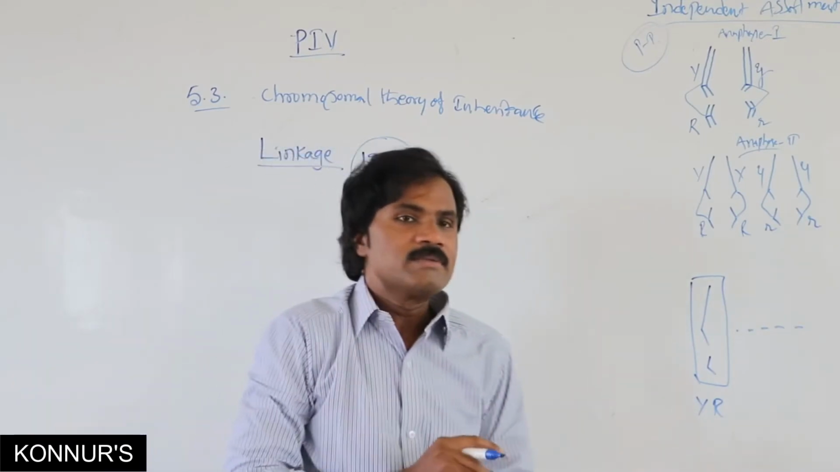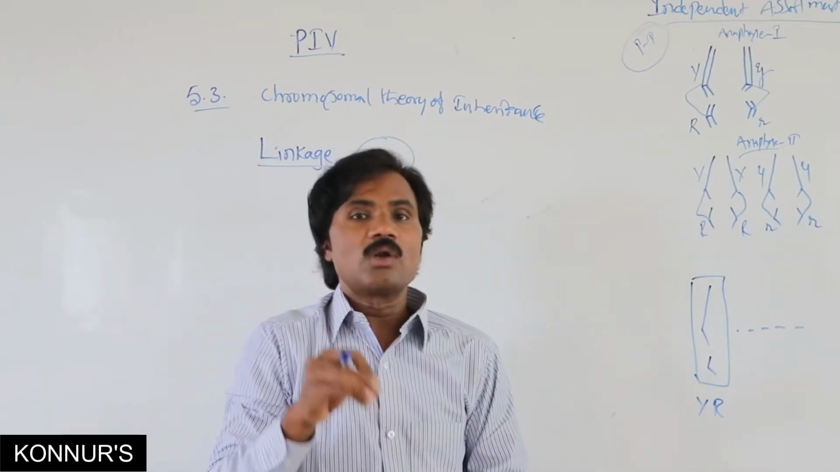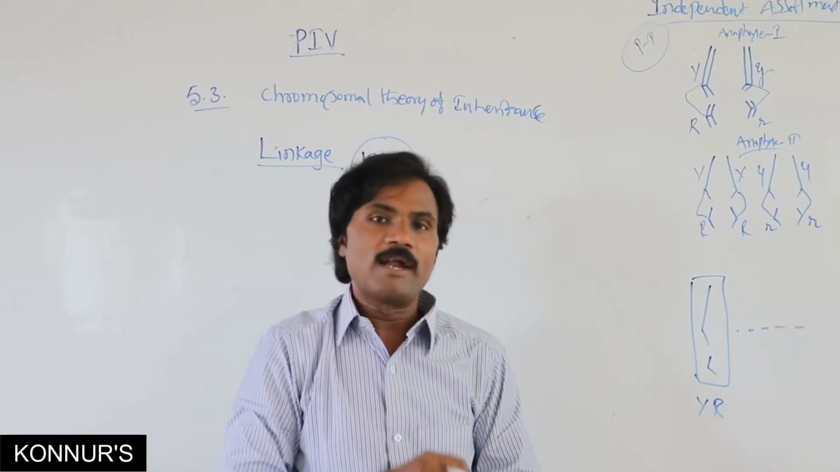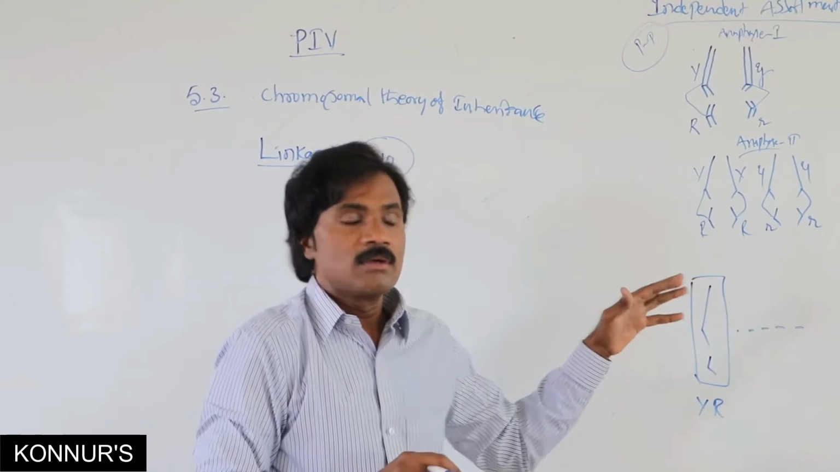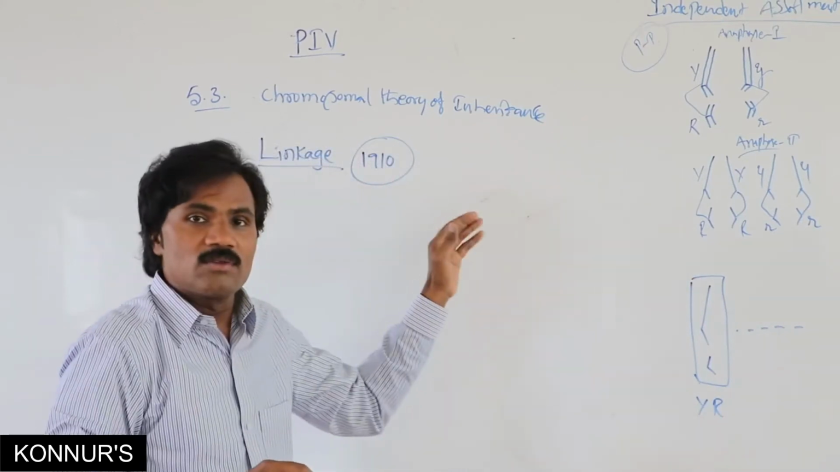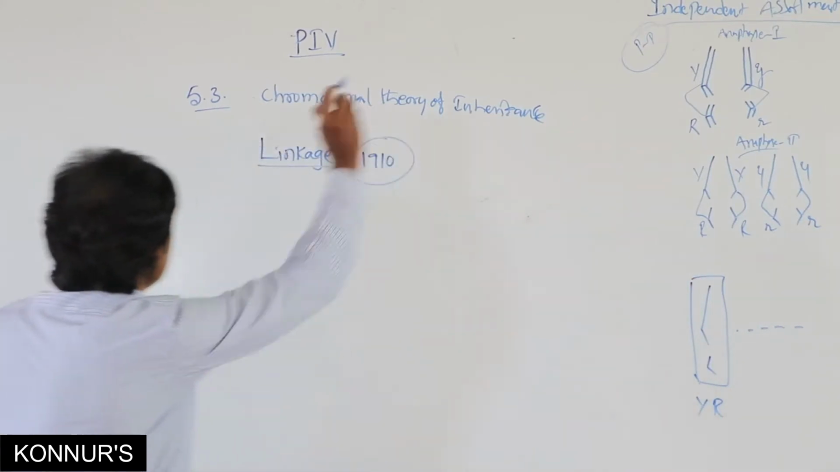In which organism did he discover it? In an animal instead of a plant. Mendel did not explain linkage, but Morgan explained linkage in an animal, that is Drosophila.